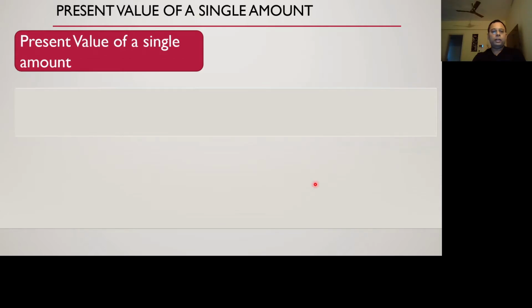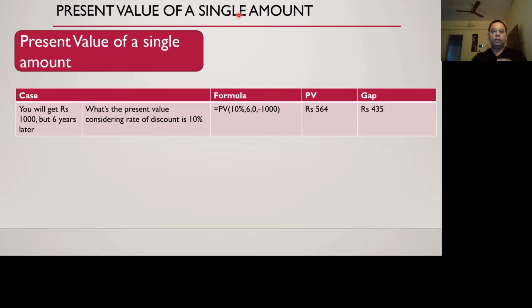Moving forward, it's the present value of a single amount. We talked about the future value of a single amount and an annuity, and now we will be talking about the present value of a single amount. So suppose somebody says that I'll give you 1,000 rupees 6 years later in 2027. So what is the value of those 1,000 rupees today, 6 years before? So that's what the calculation is.